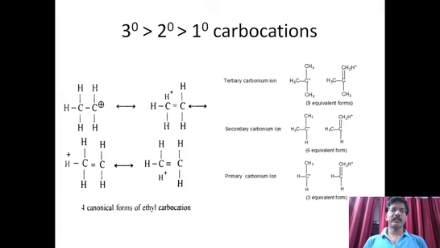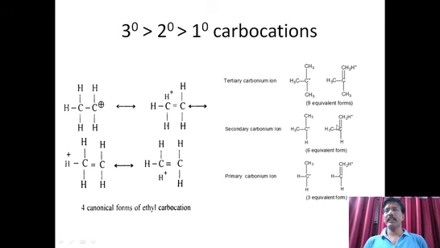Look here. The stability of carbocations is explained here, for primary, secondary, and tertiary. How do we compare here? Look at this. Just now we have already explained. This is a carbocation with a methyl group on one side. Due to the methyl group on one side, we see 3 canonical structures. For primary, look here, the bottom one is primary. Here one methyl group is there on C plus, so one methyl group at the alpha position. So all 3 protons are alpha protons to this C plus. So we can expect 3 canonical structures.